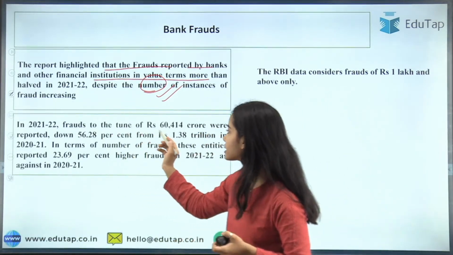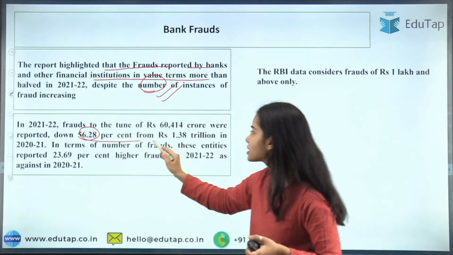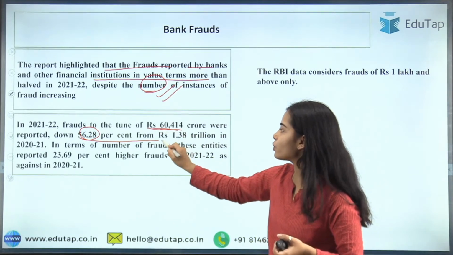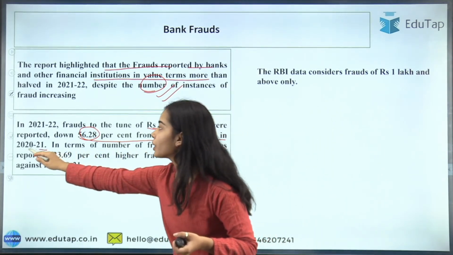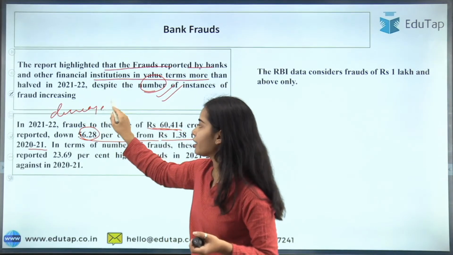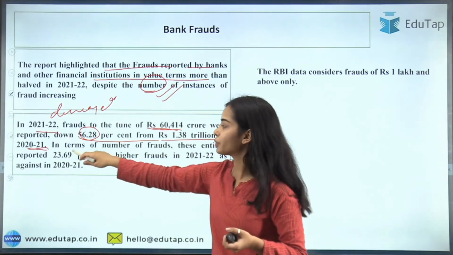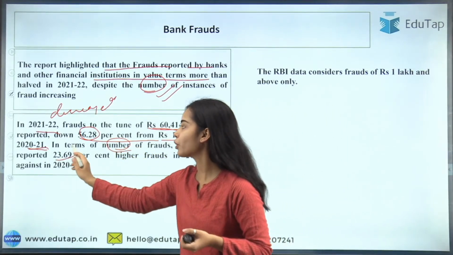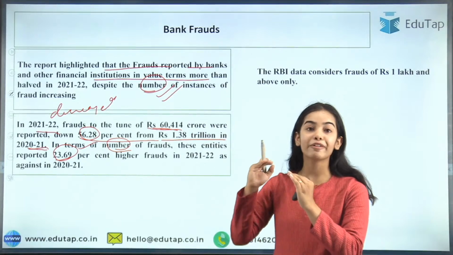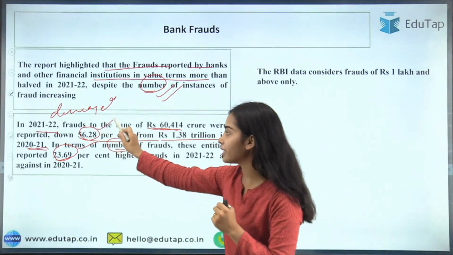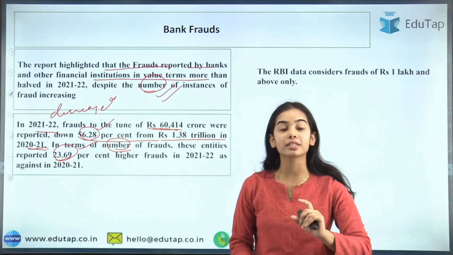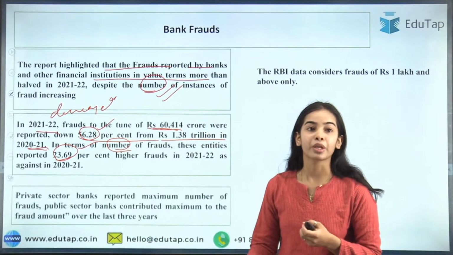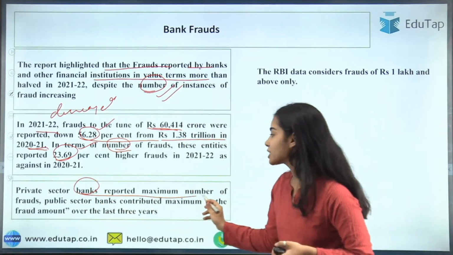The data point here is that the value of frauds decreased by 56.28%, from 2020-21 to 2021-22, to 1.38 trillion, and the number of frauds increased by 23.69%. So the value has decreased by 56.28%, and the volume, meaning the number, has increased by 23.69%. Private sector banks reported the maximum number of frauds.